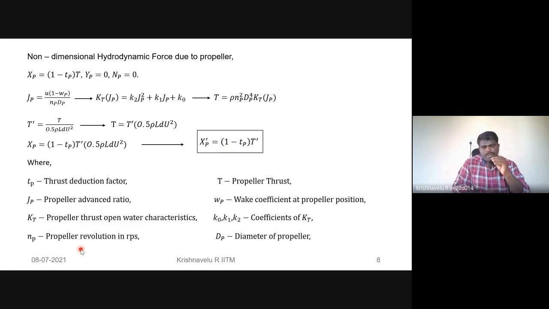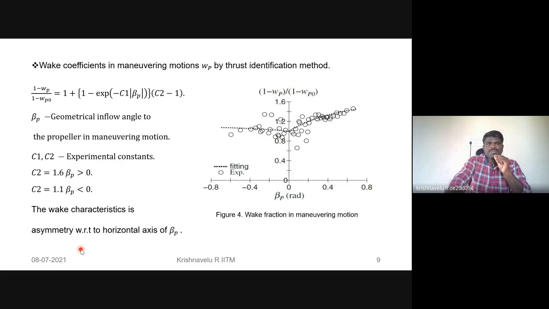At the time of the self-propulsion test, we give various revolutions, various RPS, and then check the responses and the propeller thrust. dP is the diameter of the propeller. Then wP is the wake coefficient in the maneuvering motions. It is estimated by the thrust identification method in the oblique towing tank test and with a circular motion test.